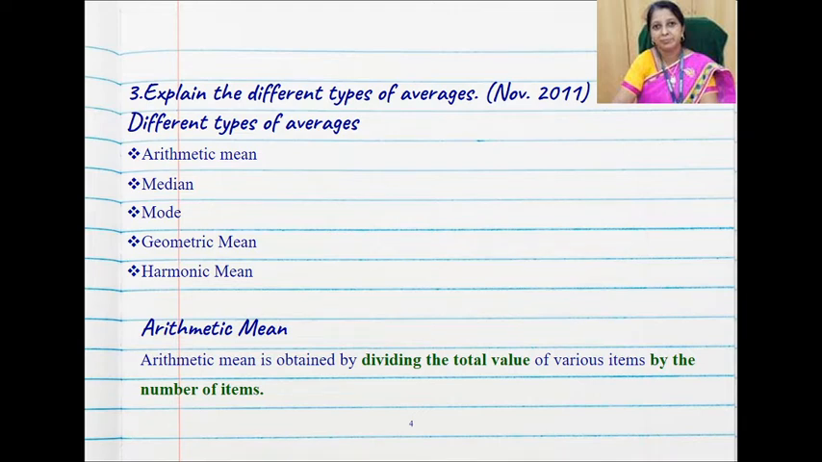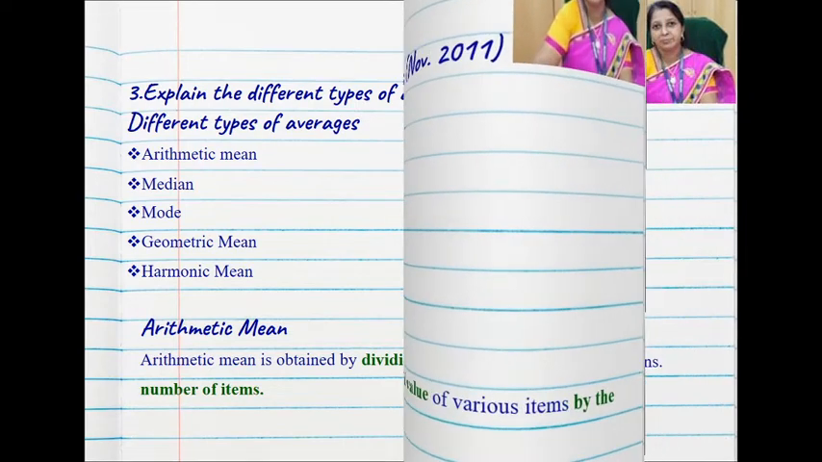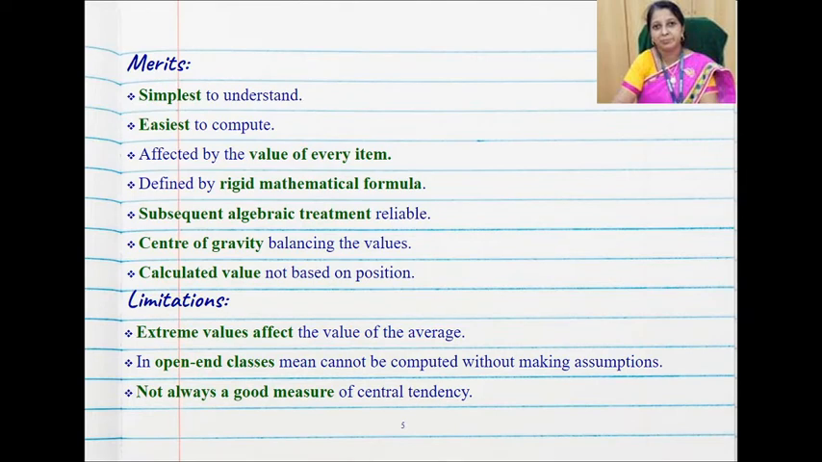Arithmetic mean is obtained by dividing the total value by the number of values. The total is divided by the number of values that are given. That is the arithmetic mean. The merits of it: simplest to understand, easiest to compute, and it's affected by every value in that data. It's defined by a rigid mathematical formula.